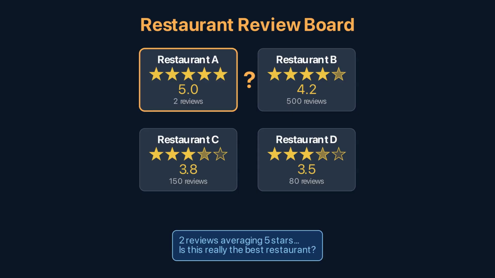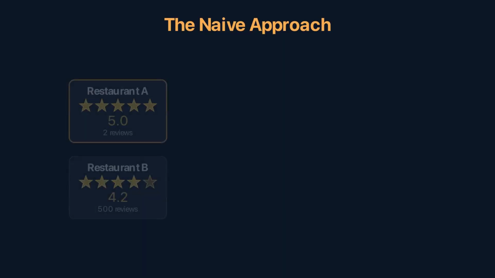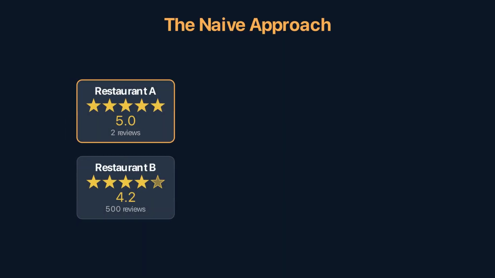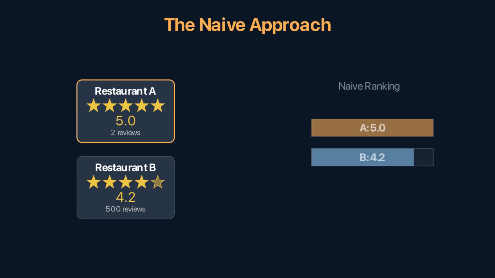A gene with 3 sequencing reads showing a 10-fold change. Is that real signal or sampling noise? The naive approach ranks restaurants by raw average rating. Restaurant A, 5.0 stars, top of the list. Restaurant B, 4.2 stars, ranked below. But 2 reviews is not enough evidence. Those 2 reviewers might both be the owner's friends, or they might both have had an unusually good night. With 500 reviews, the 4.2 average reflects the true quality. The noise has been averaged out.